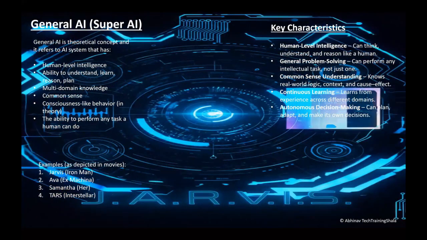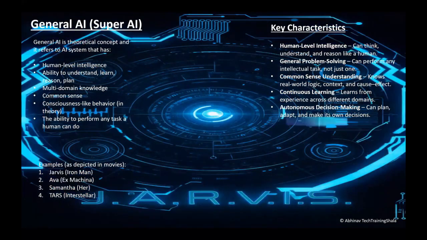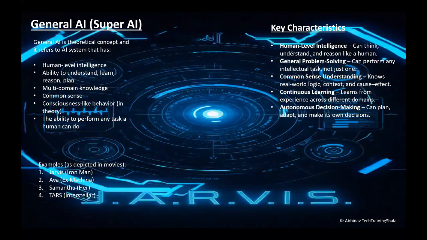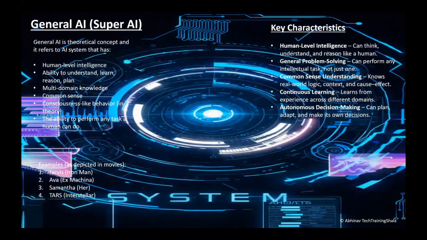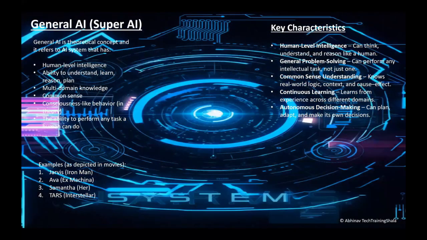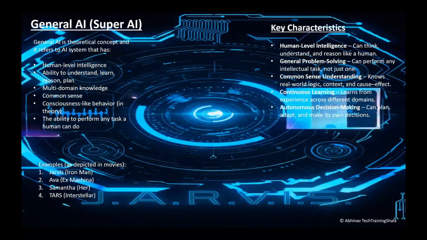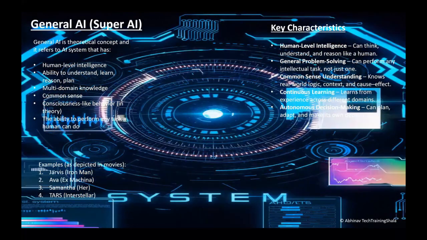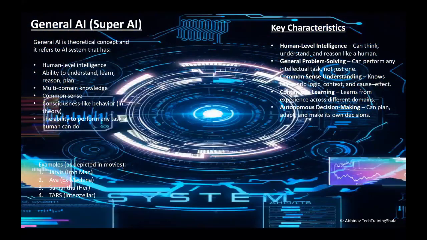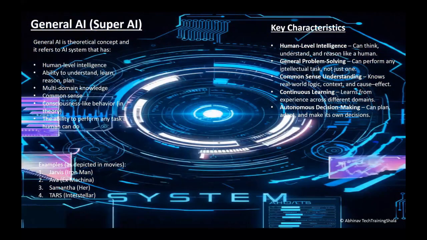It can plan, adapt and make its own decisions. As you might have seen in the movies Jarvis and TARS, they were able to make autonomous decisions, right? And slowly, as we are diving more into the GenAI world with the agents that we are building, that era is not far away where we humans will be able to build super AI and general AI, where they can make autonomous decisions and possess human level intelligence.